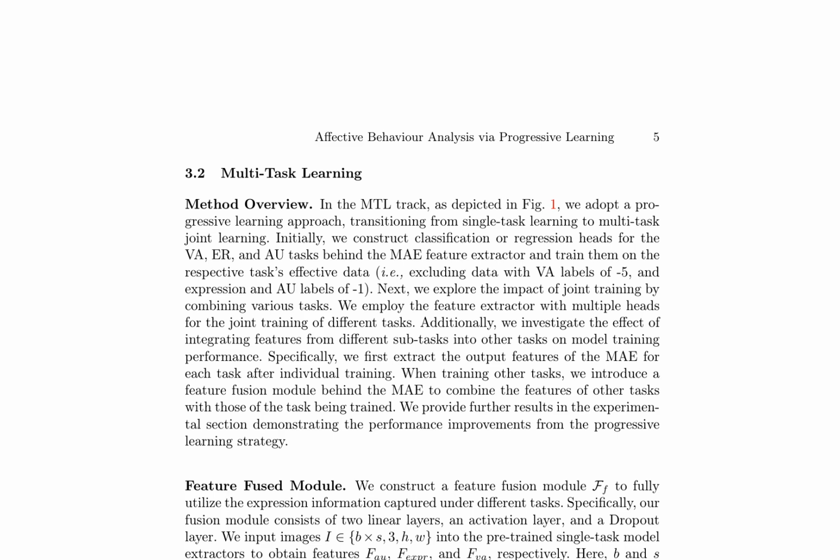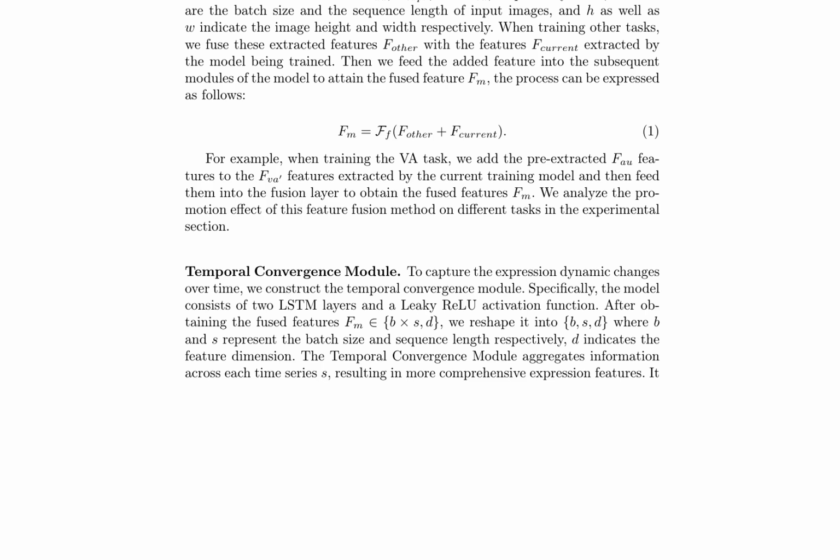Specifically, they extract output features from each task after individual training and introduce a feature fusion module to combine features from different tasks. This fusion module consists of 2 linear layers, an activation layer, and a dropout layer. The authors demonstrate the promotion effect of feature fusion on different tasks in the experimental section.